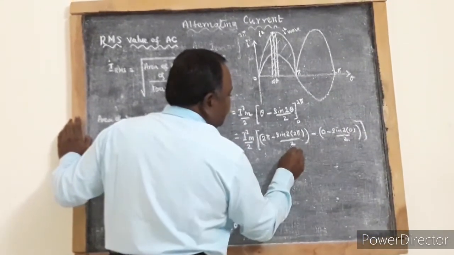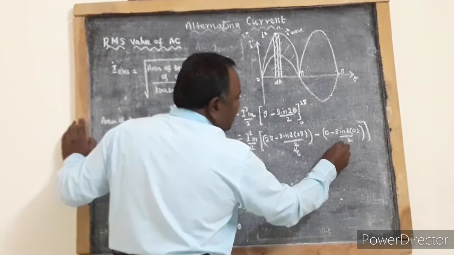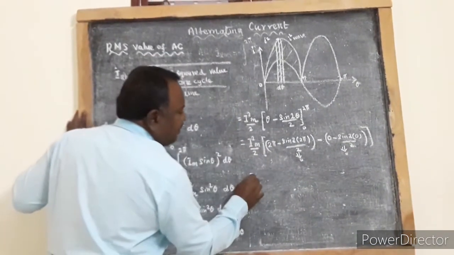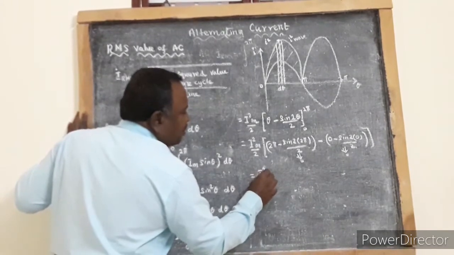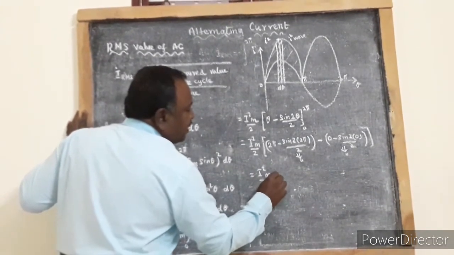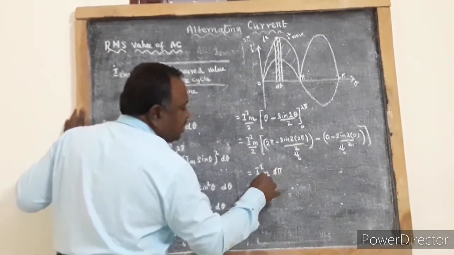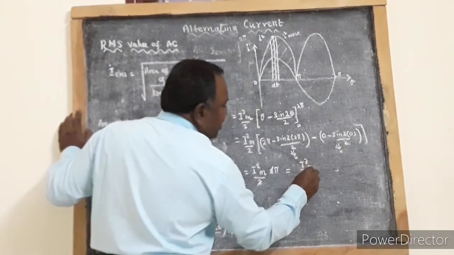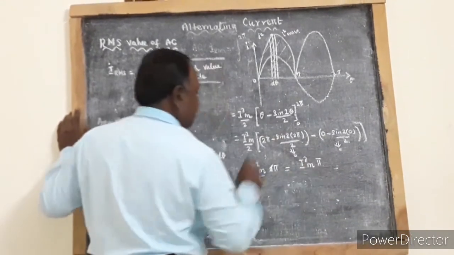So this term will become 0, the entire term will become 0. So you will have I square m by 2 into 2 pi. 2 and 2 get cancelled. So you will have I square m into pi.